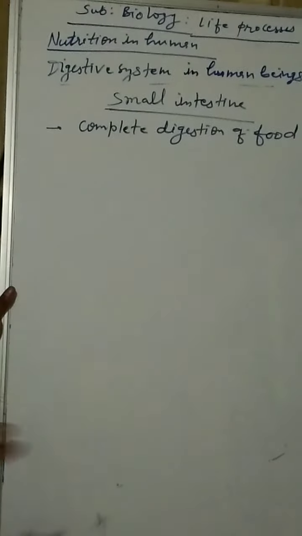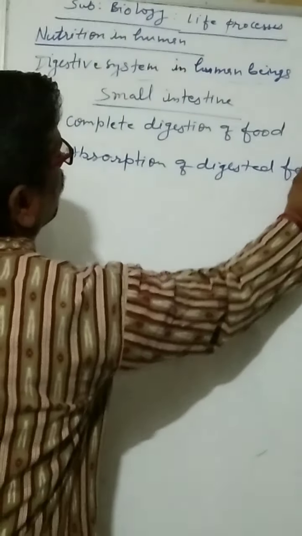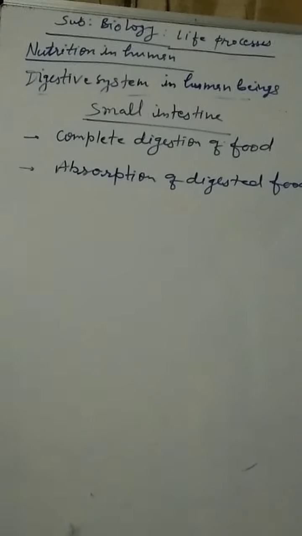Already I told you in the stomach only partial digestion was there. Complete digestion of food takes place in the small intestine, and second function is absorption of digested food. Food is digested completely and also absorbed in the small intestine. So we will discuss these two one by one.